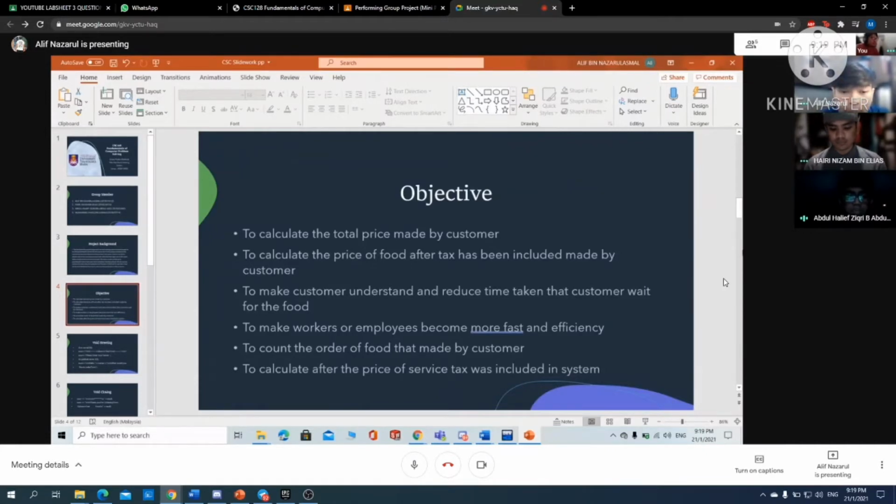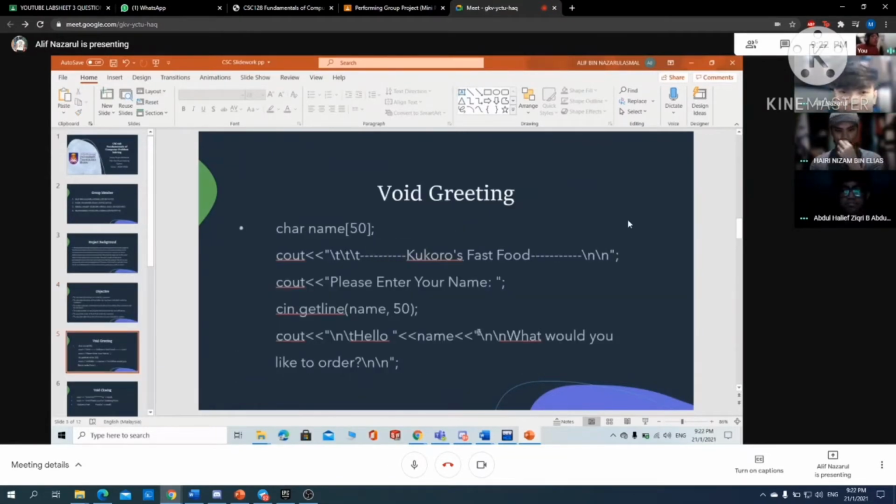Next, to make workers or employees faster and more efficient. Then to count the orders of food made by the customer, and lastly to calculate the price after the service tax is included in the system.